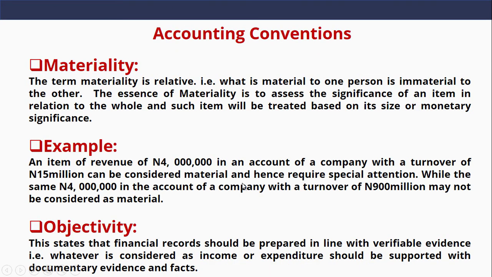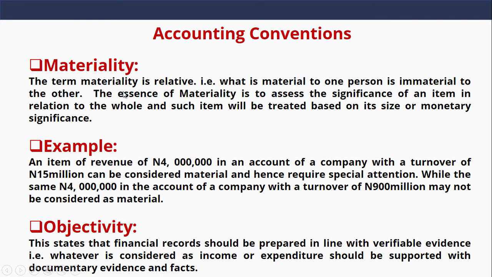The next accounting convention is the materiality convention. The term materiality is relative, all right? That is to say, what is material to one person is immaterial to the other person. The essence of materiality is to assess the significance of an item in relation to the whole, and such an item will be treated based on its size or monetary significance.